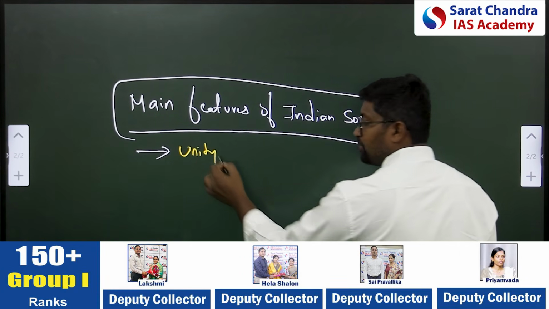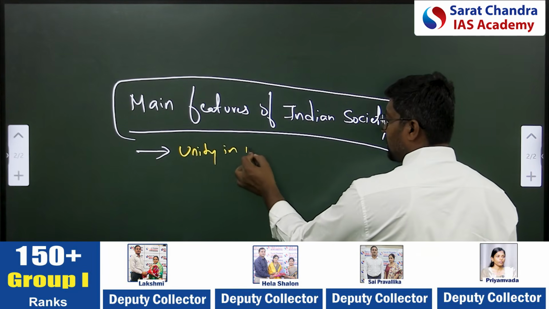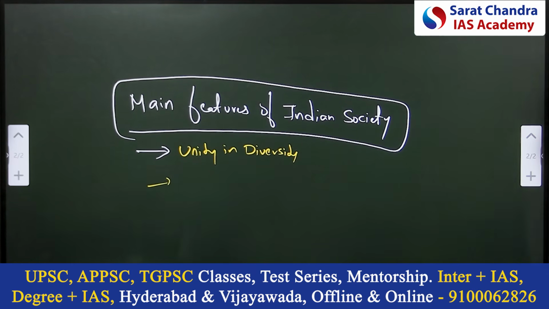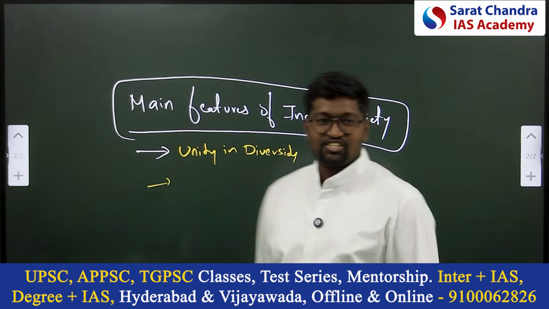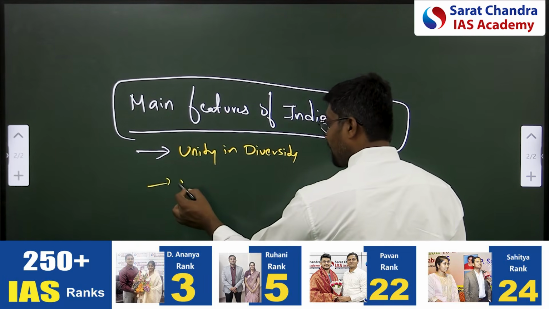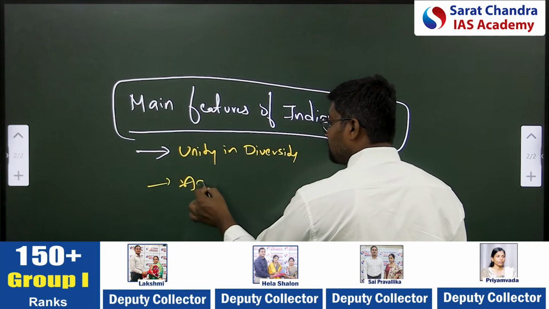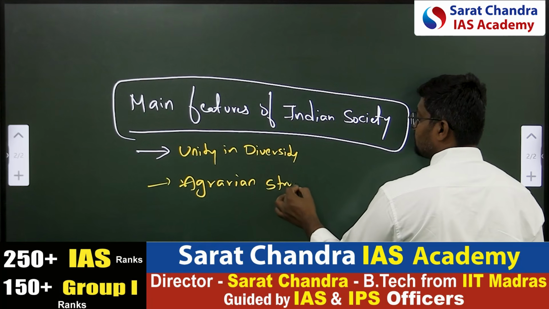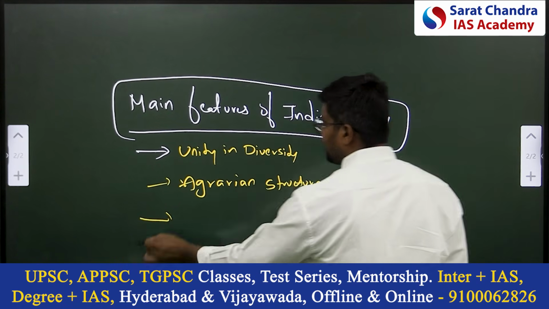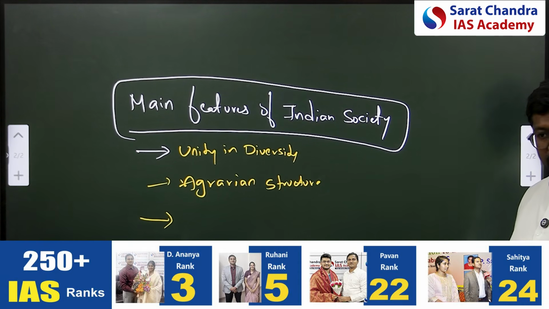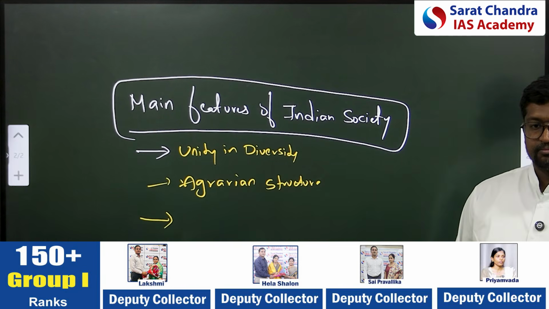Unity in diversity. Don't repeat the points which I have discussed. Okay. Unity in diversity. Next. Agriculture based. Okay. Agrarian structure. Very important. Very good. Next. Agrarian structure or primordial identity of India, or the primary occupation of India is agriculture. Very good. Next.